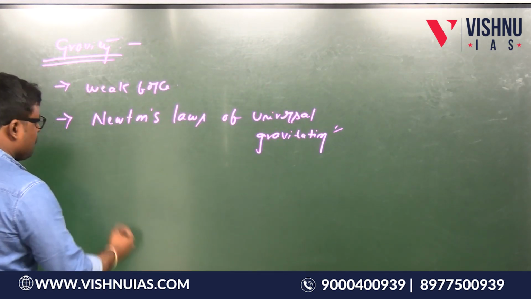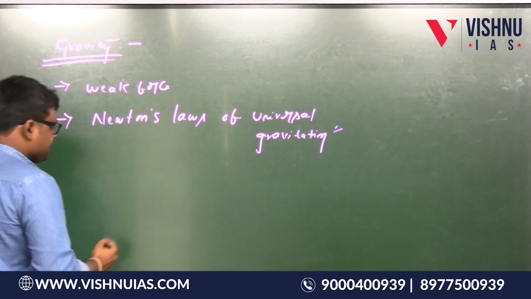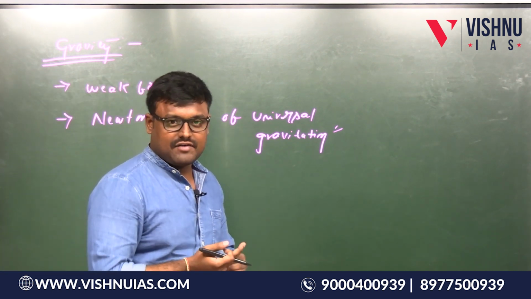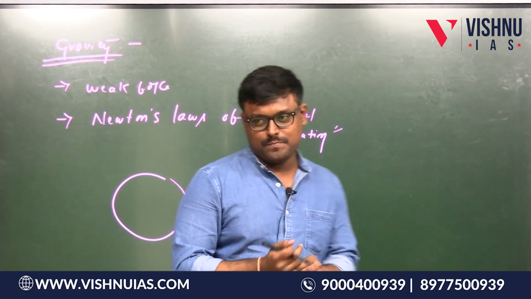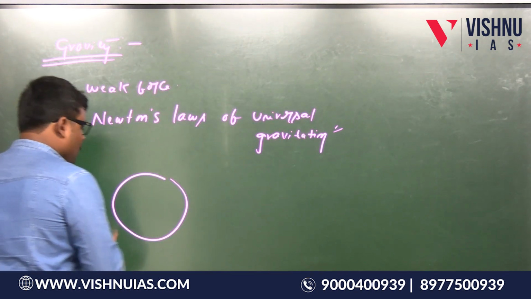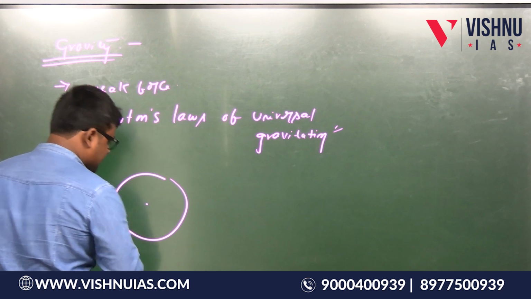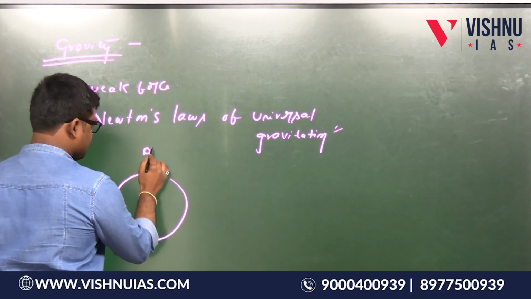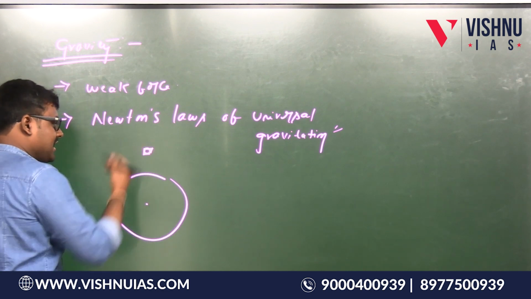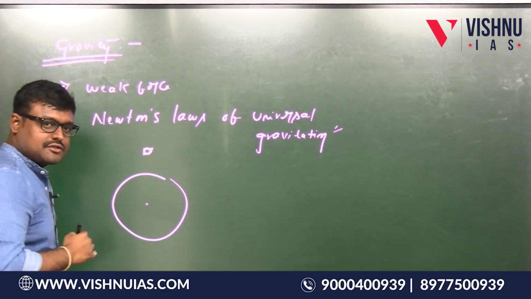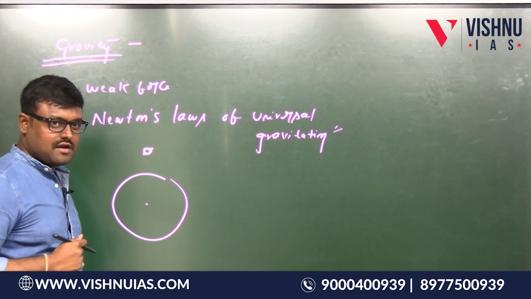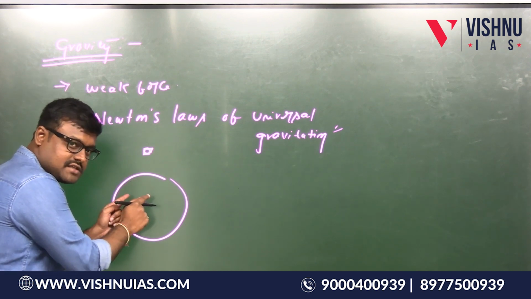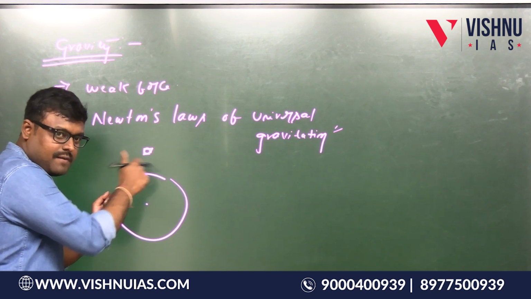So let's talk about gravity. The question here is, is gravity the same throughout the Earth's surface? No. So what is gravity basically? Suppose this is the Earth, and let us take this is the object. When I release the object, it comes closer to the Earth and falls on the Earth. Why? Gravitational force. That means there is a force of attraction present between this Earth and this object. Is this point clear? Yes.